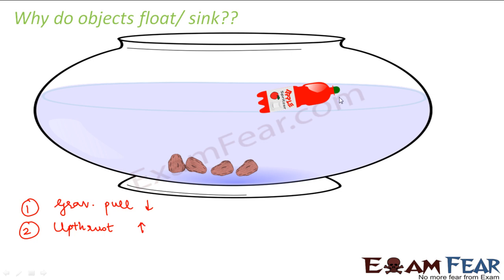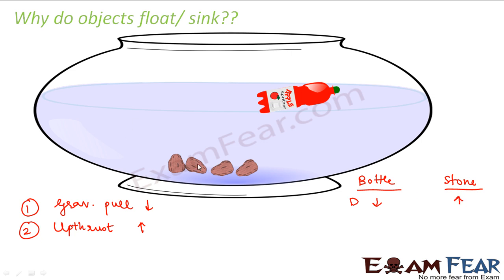Now what happens in case of this bottle? The density of this bottle is less. Let us suppose I compare both the things. This is the bottle and here is the stone. In case of the bottle, the density is less, but the density of the stone is greater.